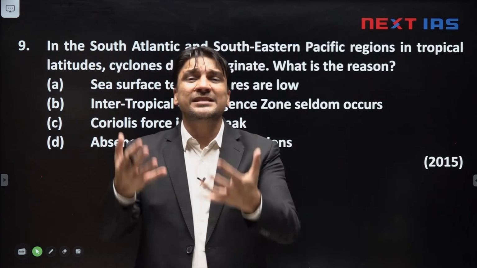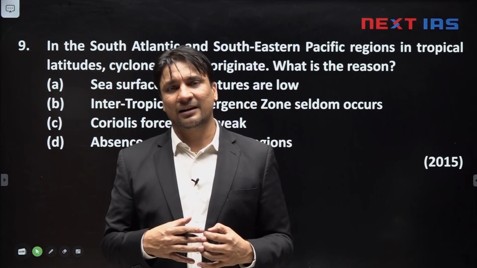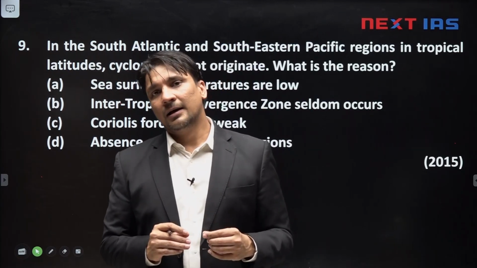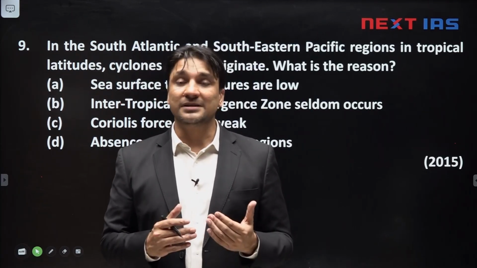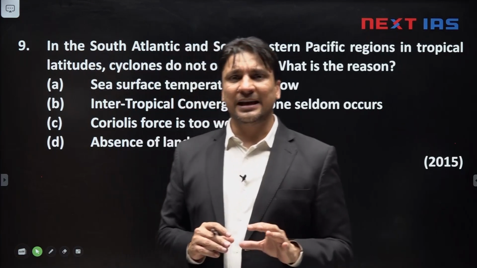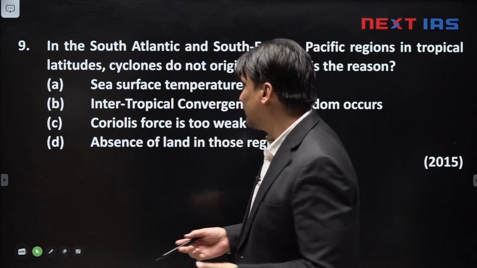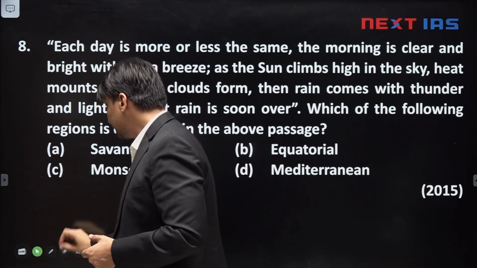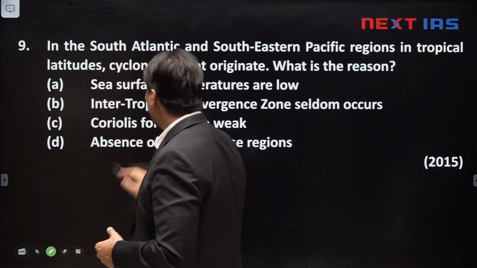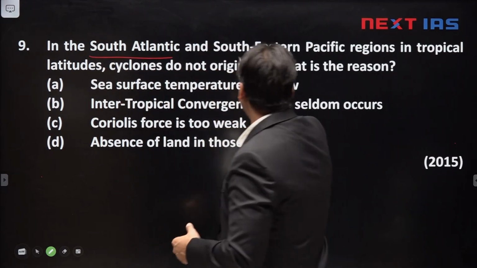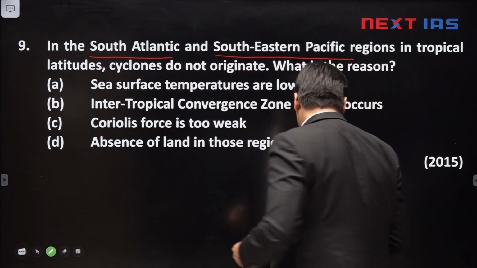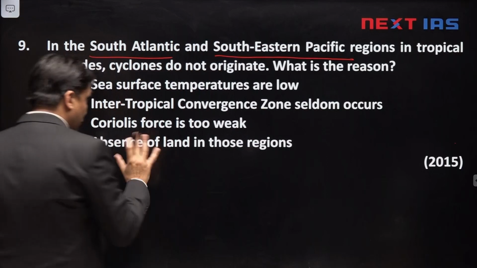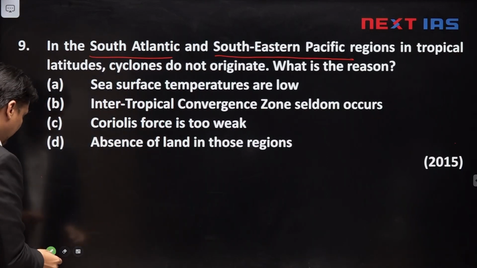And there are only some southern tropical areas like southwestern Pacific, where tropical cyclones develop. Generally tropical cyclones do not develop in southern Atlantic and southeastern Pacific. Let me show these areas on the map.